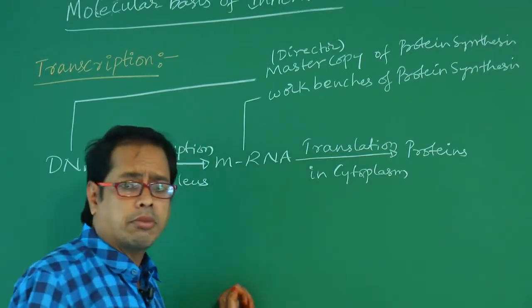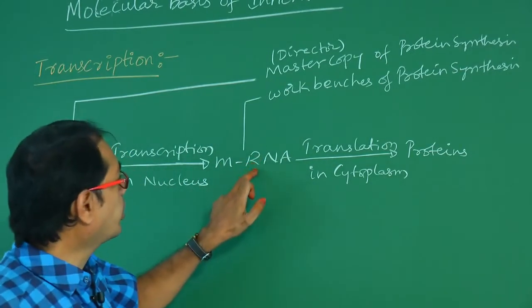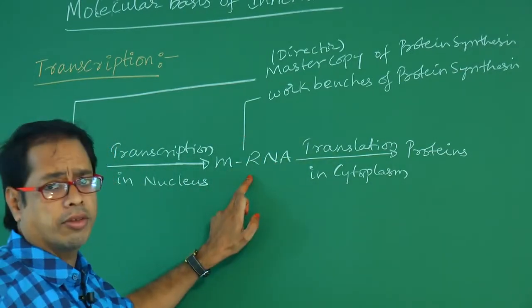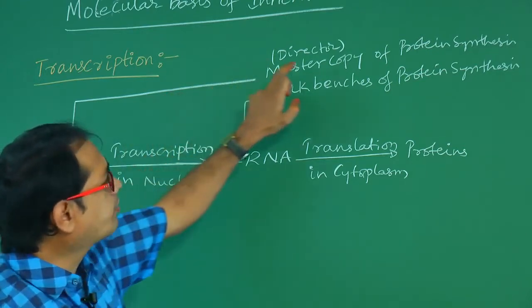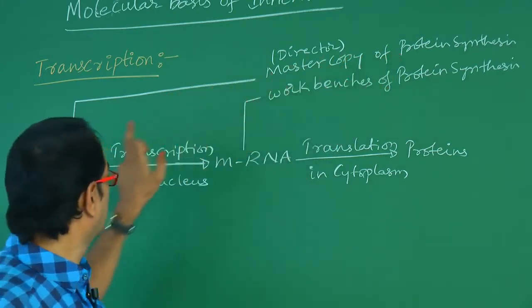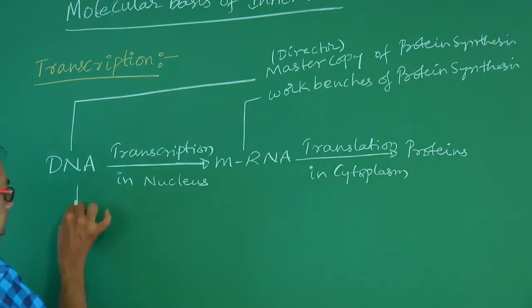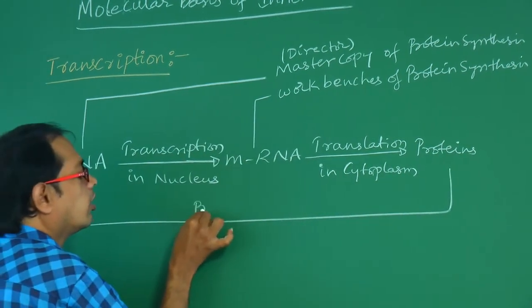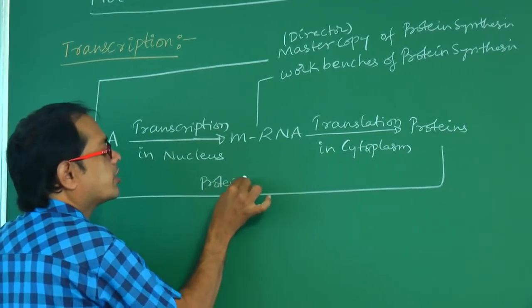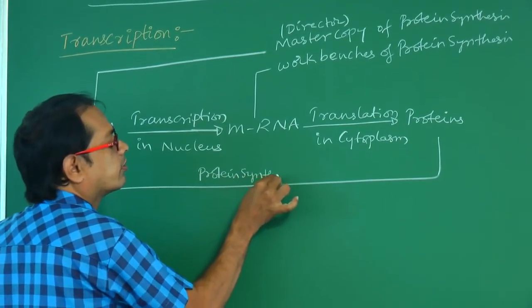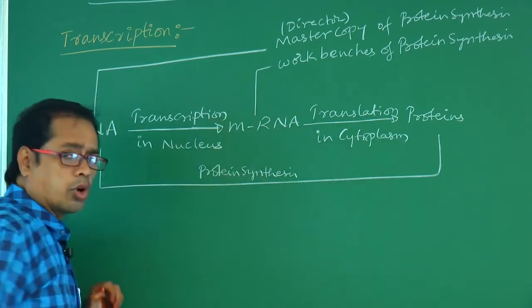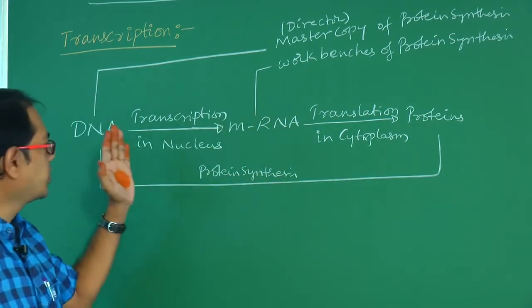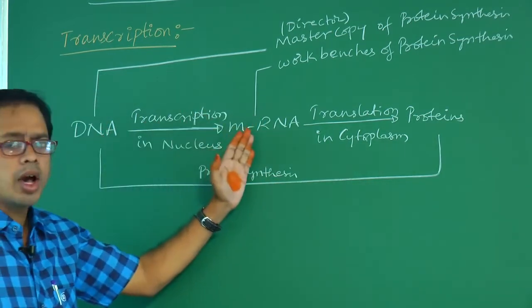So which one is called the workbench of protein synthesis? mRNA. Director of protein synthesis means DNA. This whole process is called protein synthesis. So from this DNA, mRNA is formed.